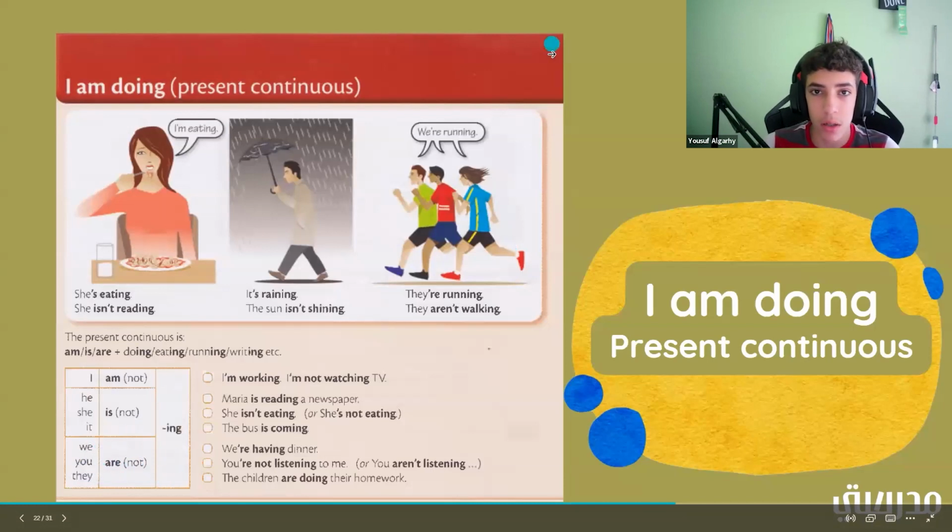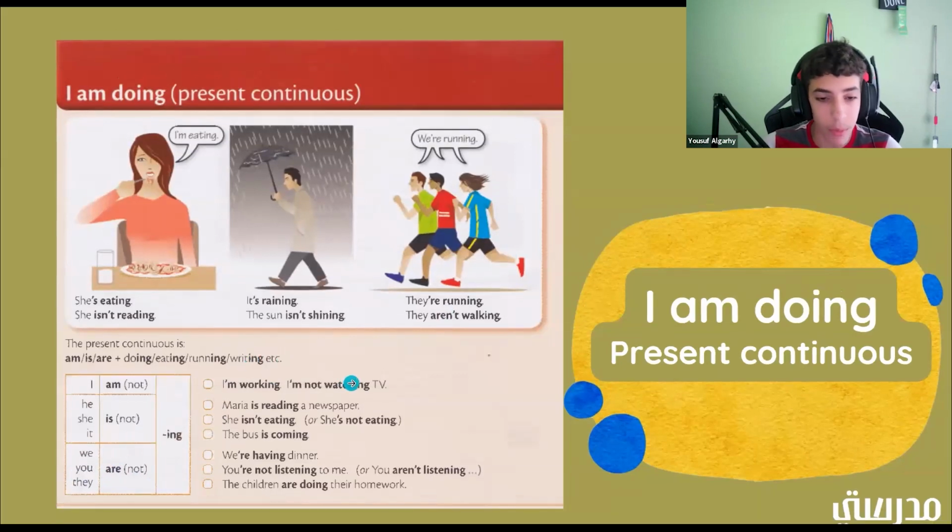So I'm going to ask you guys to answer some questions. Okay, so let's group these. We have 1, 2, 3. We have the I am, he, she, it is or is not, and we, you, they are or are not. All right. So if we have our first sentence here, I'm working, I'm not watching TV.